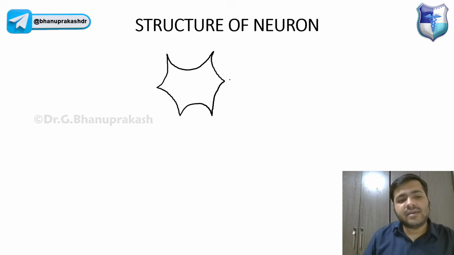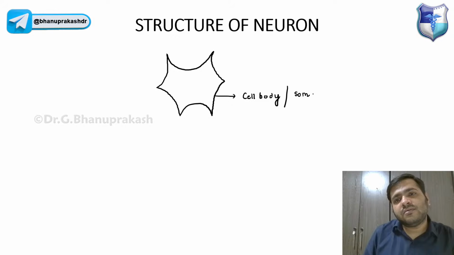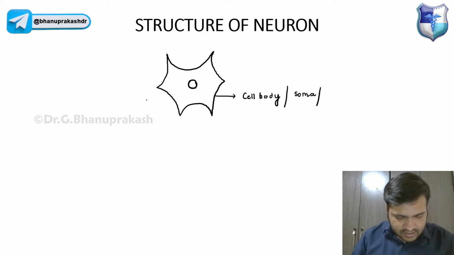Now this is the cell body of the neuron. The cell body is also called soma. And since it's a cell, obviously the neuron, I'm drawing the structure of the neuron over here, guys, right?